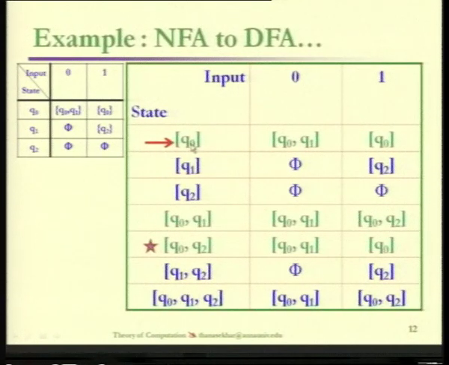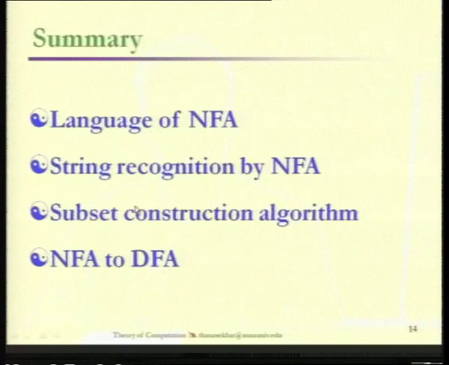The starting state is Q0, and the final state is going to be the member in which the final state of the given NFA is a member. So it is going to be Q0 and Q2. So we will be having the transitions for the deterministic finite automata. This is how we are transforming the NFA into its equivalent deterministic finite automata. Here is the transition diagram which is equivalent for the DFA.